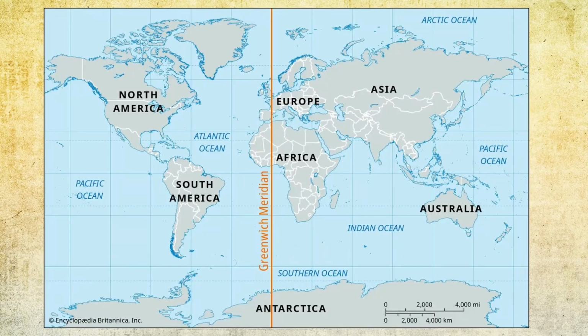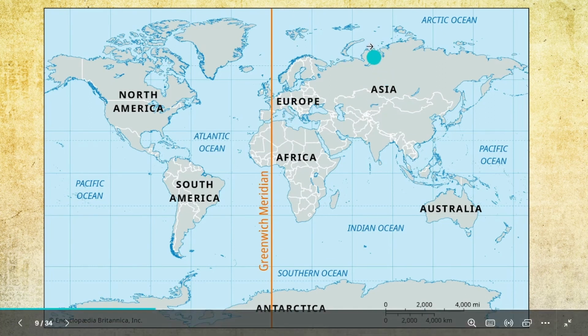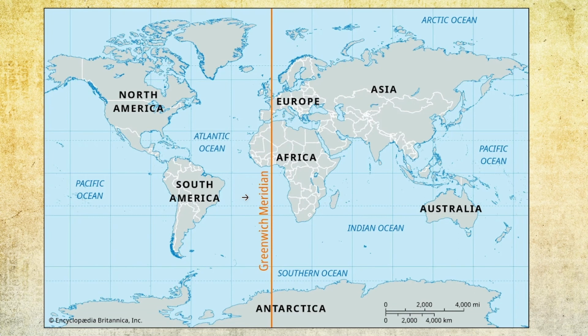Let me ask you a question. Why Greenwich? Why should 0 degrees be here only? Why can't it go through India? Why can't it go through Japan? Why can't it be here or here? Why is it Greenwich? Who told it to be in Greenwich? Why should we calculate time from Greenwich only?